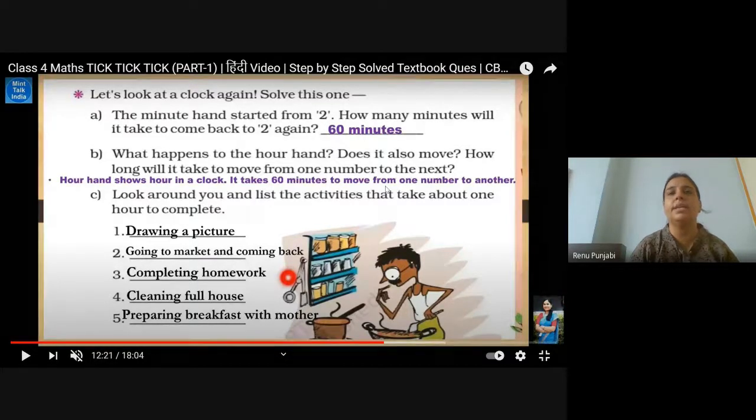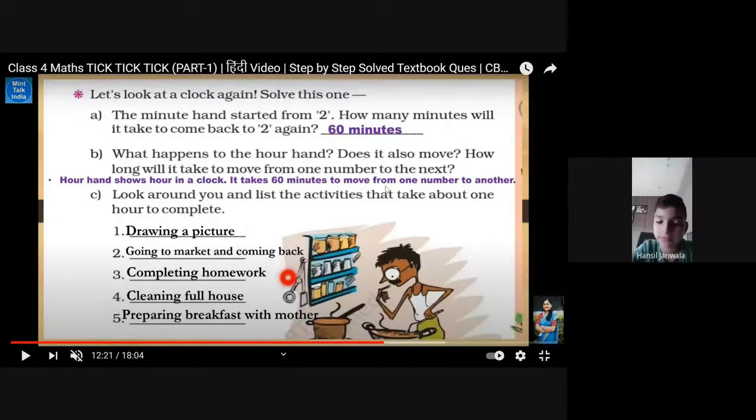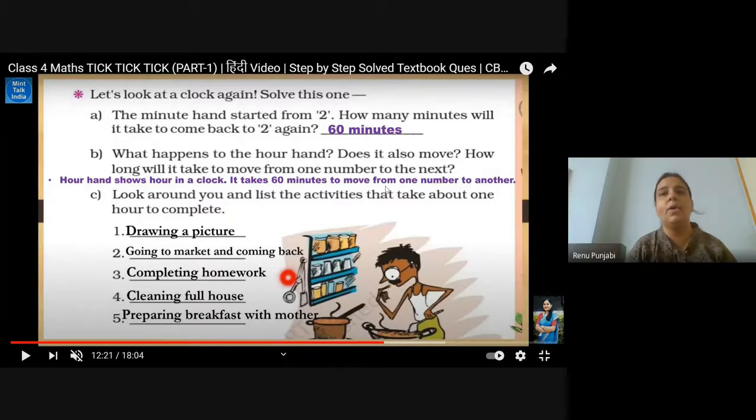Because I will keep on asking yes or no. Tell me the answer actively. Look around you and list the activities that take about 1 hour to complete. This is your task, but I am giving you some examples. For example, drawing a picture, going to the market and coming back, completing homework, cleaning the house, preparing breakfast with the mother. These are some activities which, according to me, take 1 hour, but you can write your activities which take 1 hour according to you. Complete this page later on.